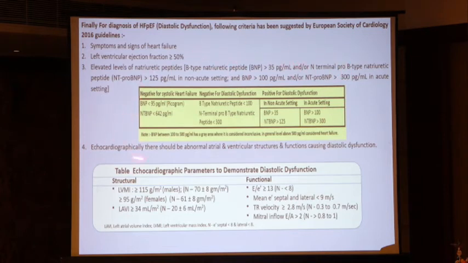And lastly, fourth point, very, very important, echocardiography: there should be abnormal atrial and ventricular structure and function causing diastolic dysfunction. Then this is classified as diastolic dysfunction.